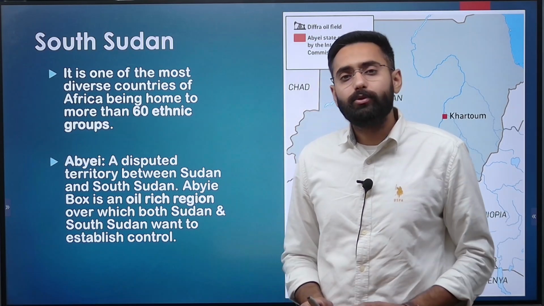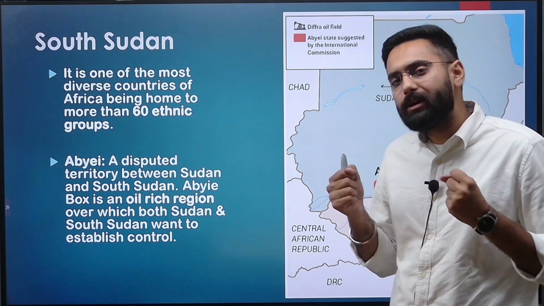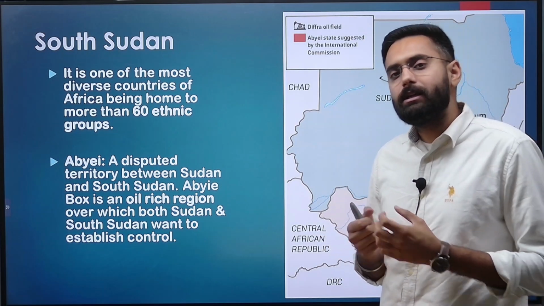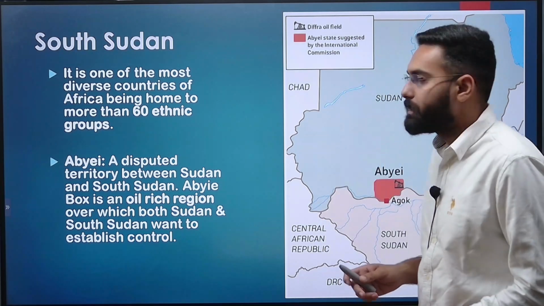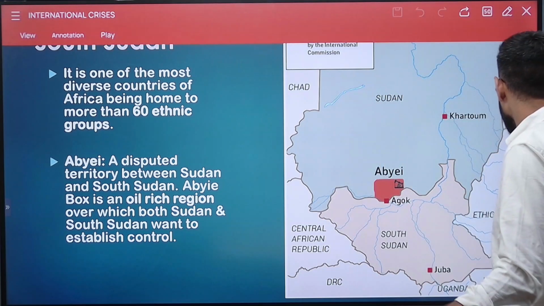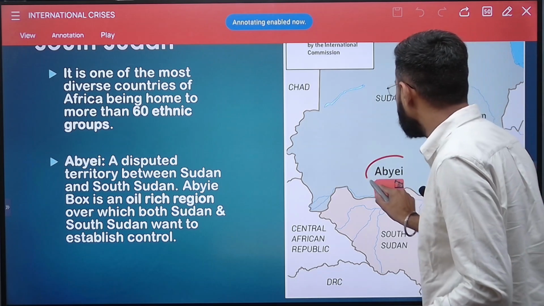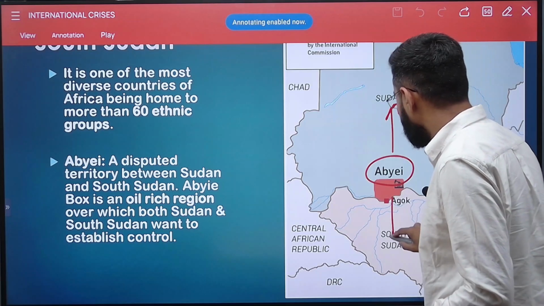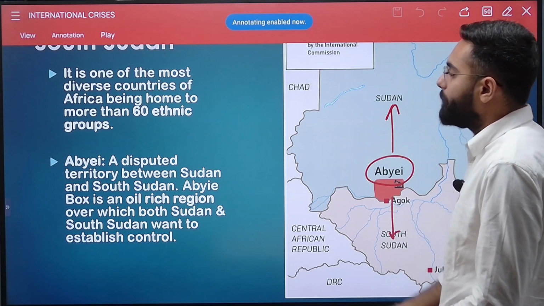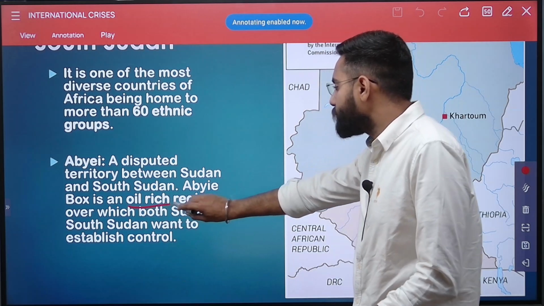And South Sudan and Sudan are basically fighting over a disputed region between them, which is a resource-rich region called the Abyei region. So if someone asks you in prelims, remember that the Abyei region is a disputed region between Sudan and South Sudan. Abyei, a disputed territory, is an oil-rich region.